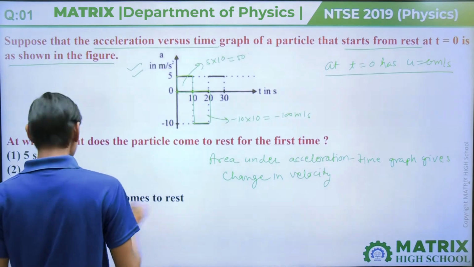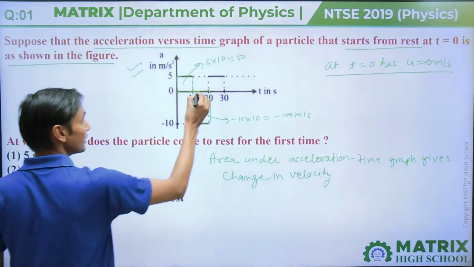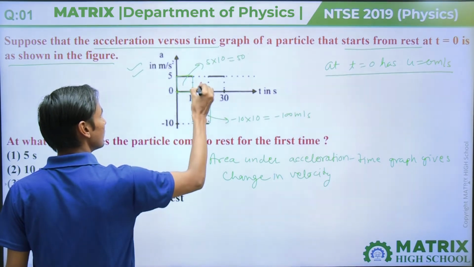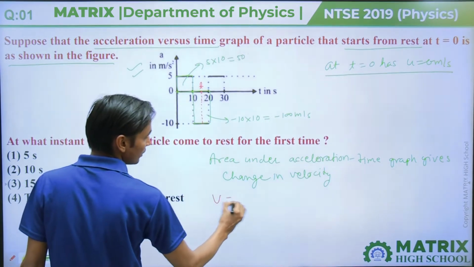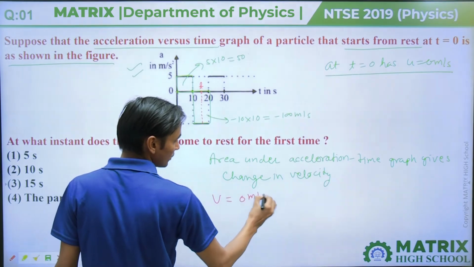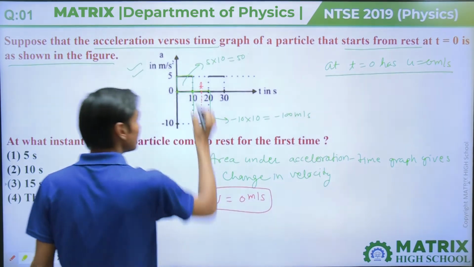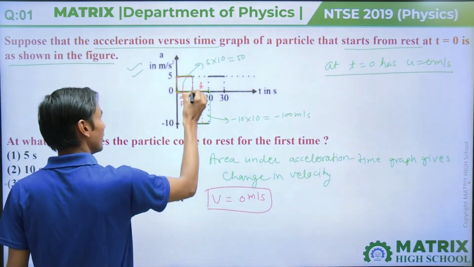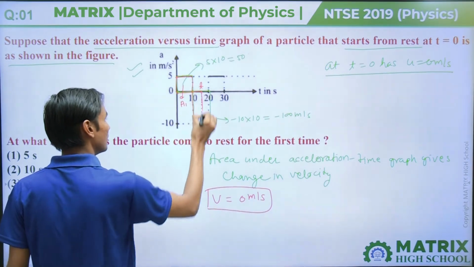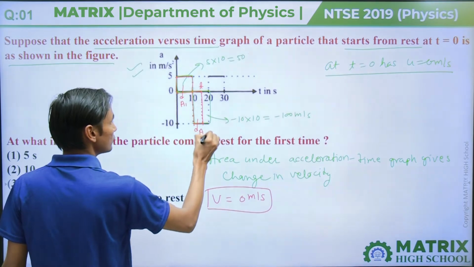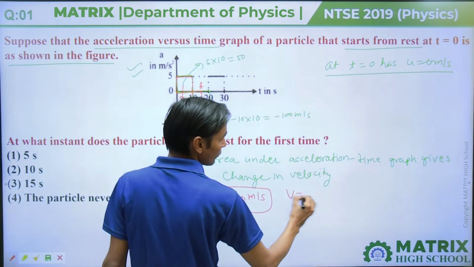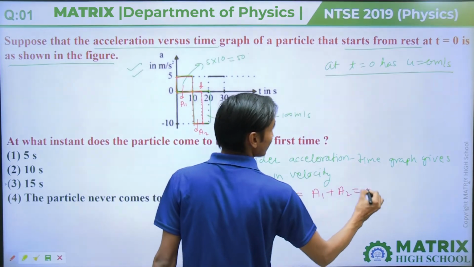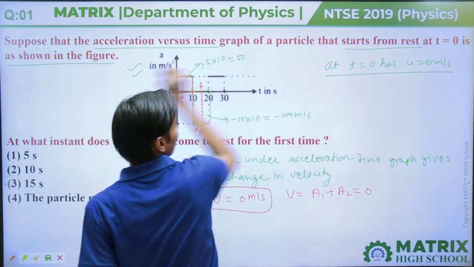So we can say that between 10 and 20, at some time t, the velocity is again 0. So we can say that this area is A1 and this area is A2. The velocity equals A1 plus A2, and the particle is at rest again. When will it come to rest again?